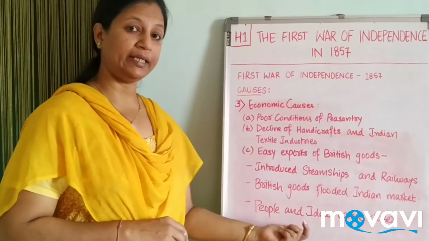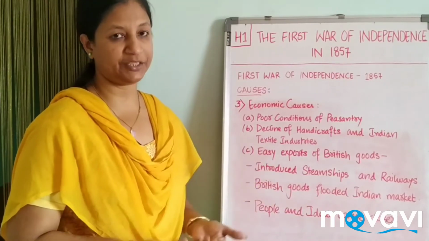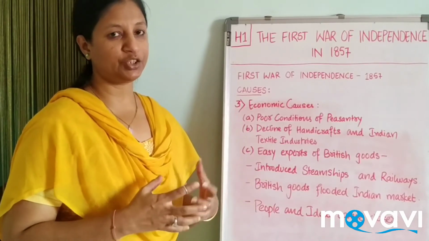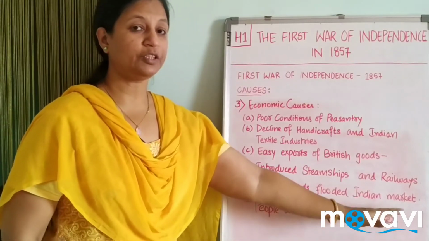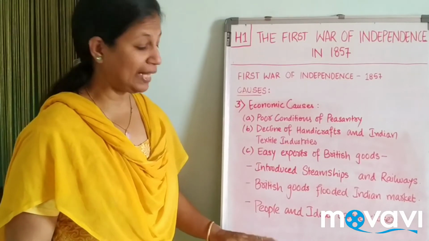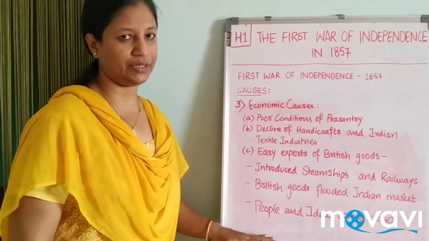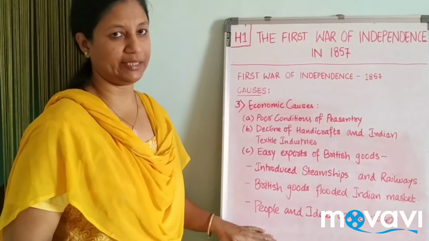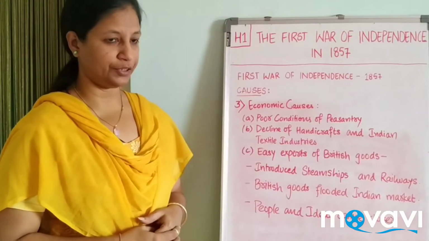When people keep moving from one place to another, the ideas also exchange. We bring ideas from there, come here, so the exchange of ideas goes on. People and ideas came closer, which was actually not anticipated by the Britishers. They did not like this point. They wanted everything accordingly, but they did not think this was going to happen. This actually helped us get closer to each other, get the ideas, and then slowly go with the revolts.